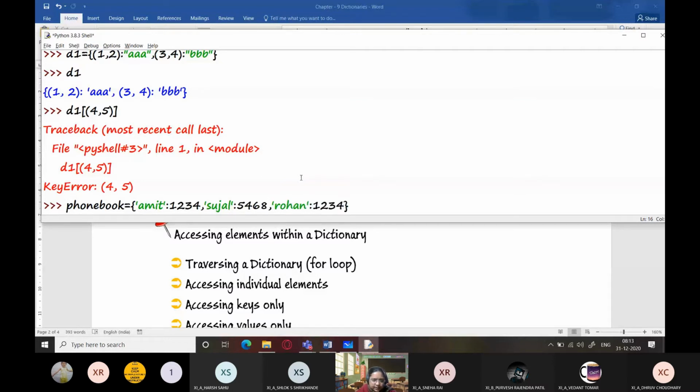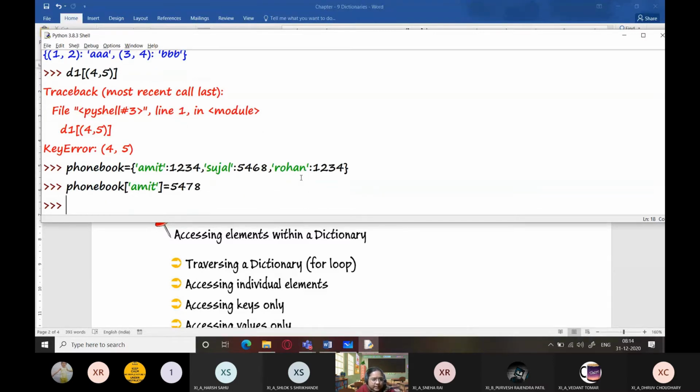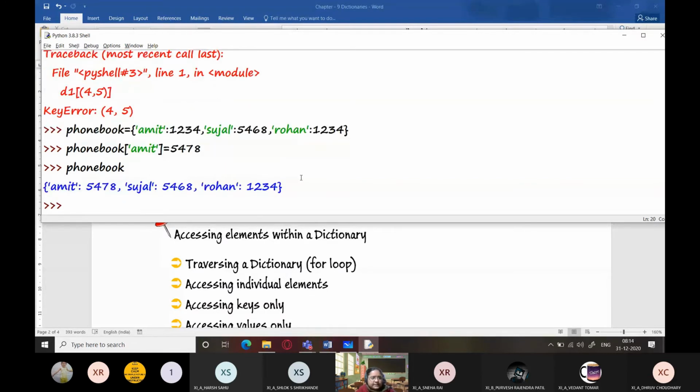And I'm giving 1, 2, 3, 4 for Rohan. So that is accepted. Okay. But if I try to add another key and its value pair, another secondary phone number of Amit, what happens is it is not added. It is in fact just replaced. The previous value is replaced by the new value, right?